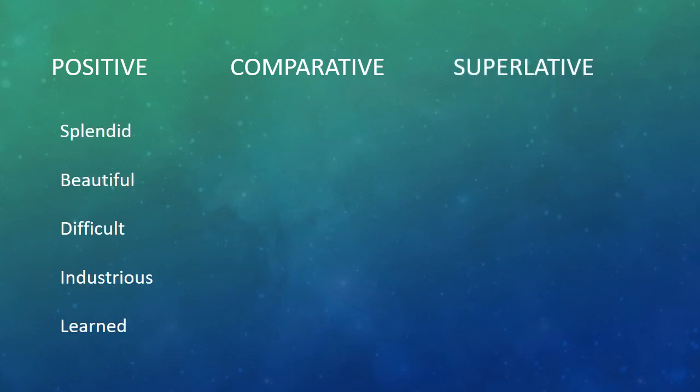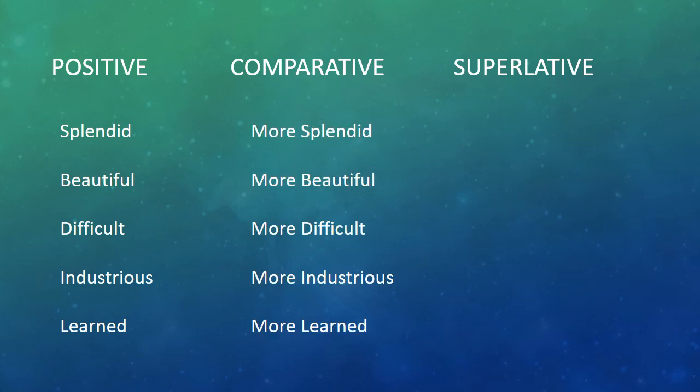So friends, we have these sets of words: splendid, beautiful, difficult, industrious and learned. As per the rule, the comparative becomes more splendid, more beautiful, more difficult, more industrious and more learned. So we are using the word more with our positive degree of adjective.